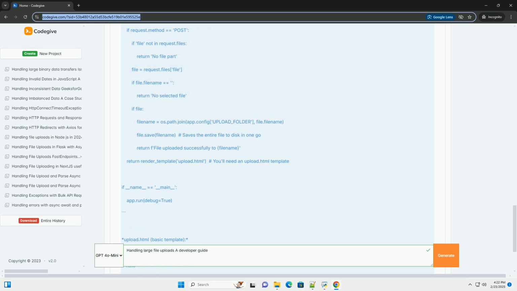IAM, Identity and Access Management. Your server's IAM role needs permission to generate pre-signed URLs for the S3 bucket. The IAM role should have the S3 PutObject permission for the bucket.